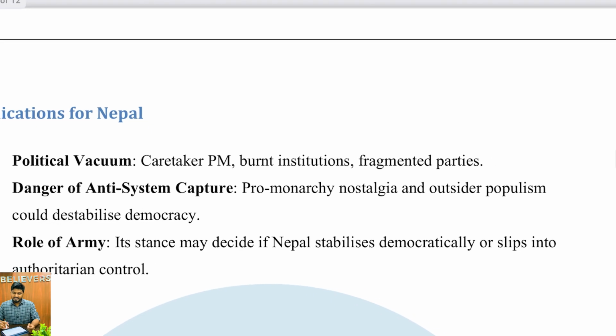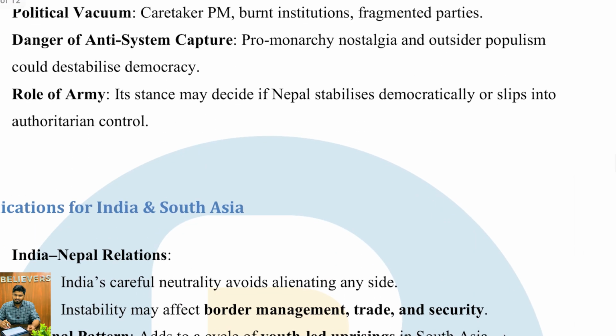Next, danger of systemic corruption capture. Pro-monarchy nostalgia. Before the democratic government of Nepal, there was a monarchy. So pro-monarchy nostalgia and outsider populism could destabilize democracy. Finally, the role of the army. Its stance may decide whether Nepal stabilizes democratically or slips into authoritarian control.